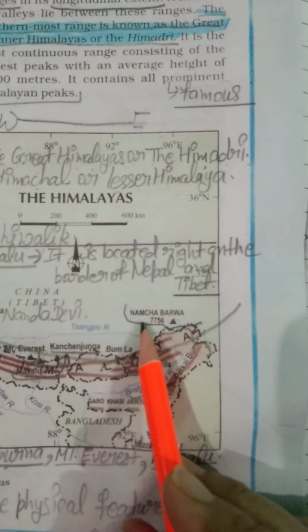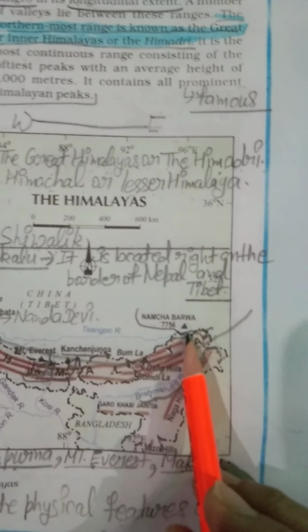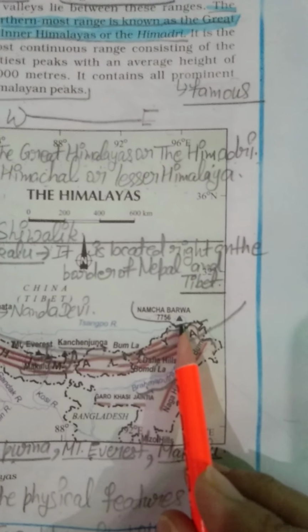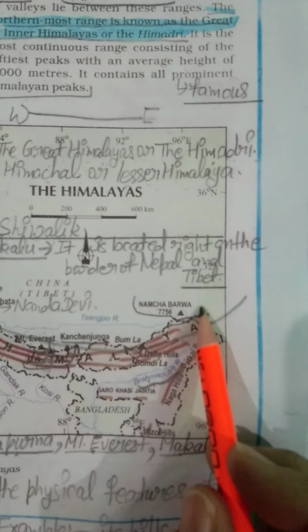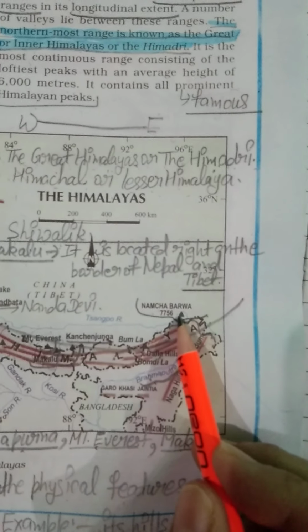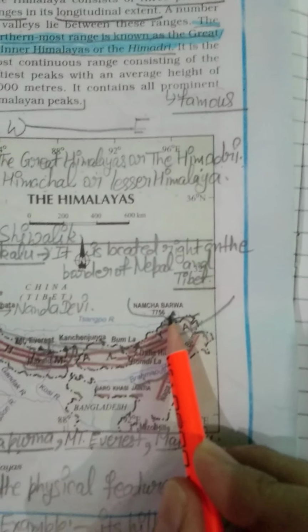Now see this one. This mountain is known as Namcha Barwa. Okay, students, this is our Namcha Barwa mountain, and it is located in China. This part is known as China. So it is located in China.